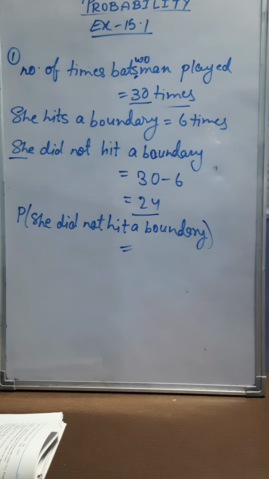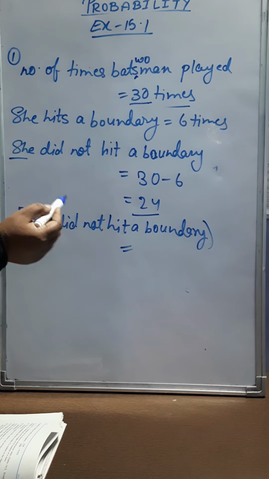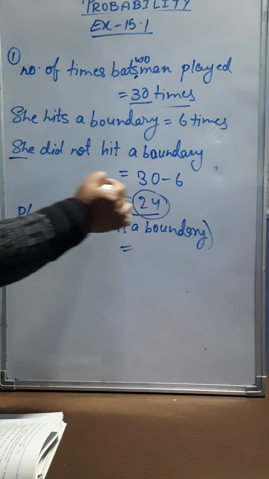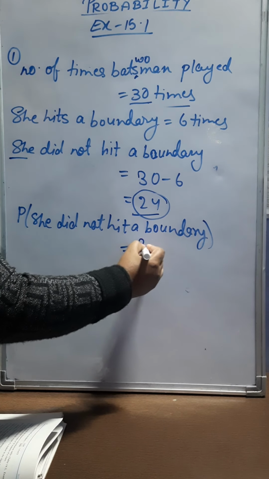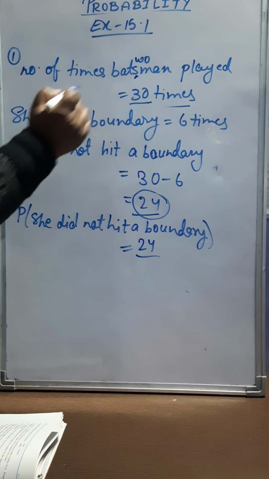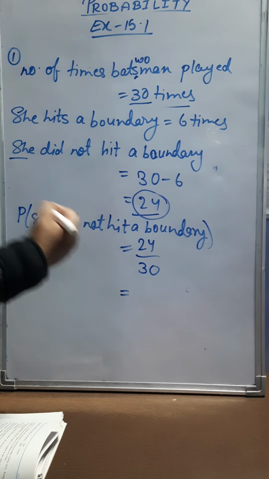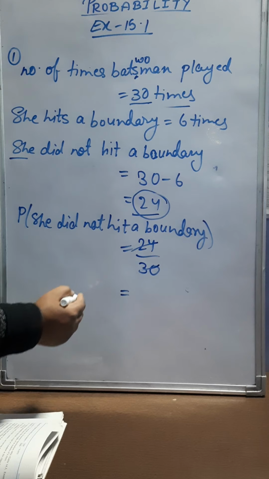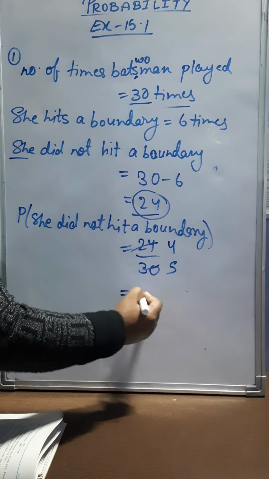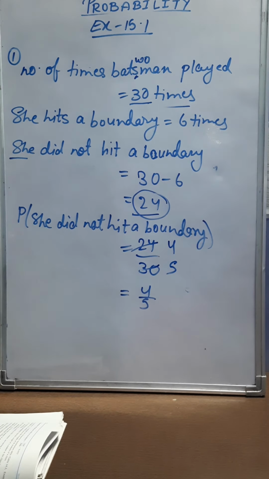Now we have to calculate the empirical probability that she did not hit a boundary. So how many times did she not hit a boundary? It's 24 times. So it is 24 divided by the number of times she played, which is 30. So let us solve this. By 6 we can cancel. We will get 4 by 5. Now come to the next question.